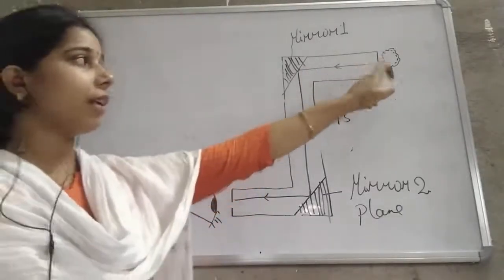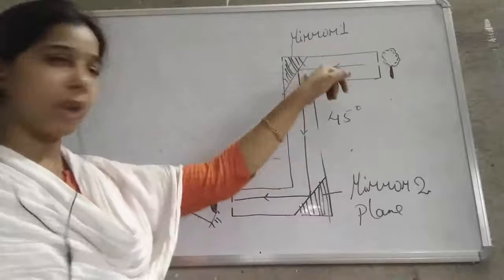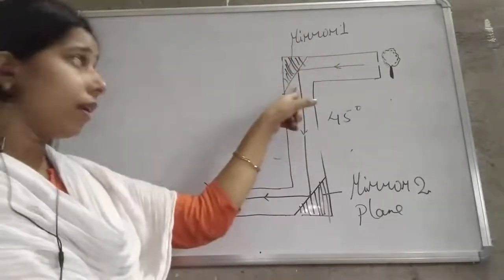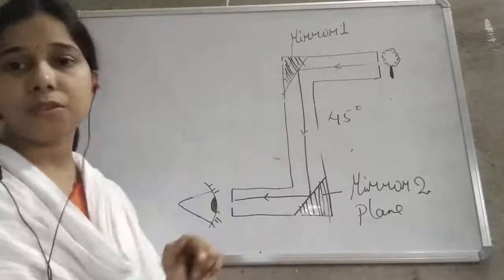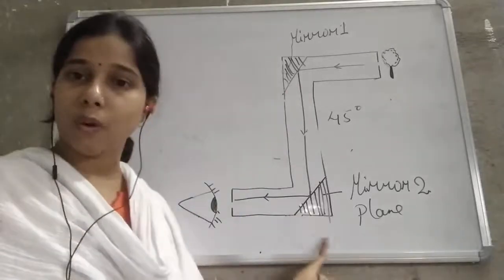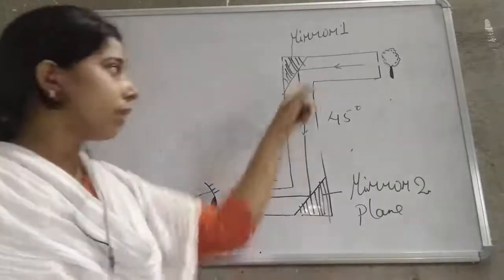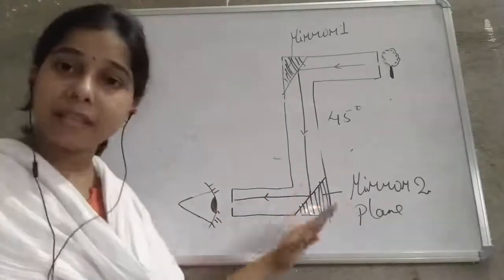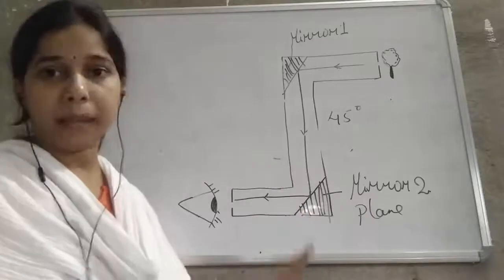The light ray comes from the object and strikes the surface of the first mirror. The mirror will reflect the light ray to the lower side of this tube, where the second plane mirror is kept.